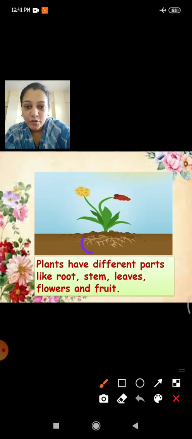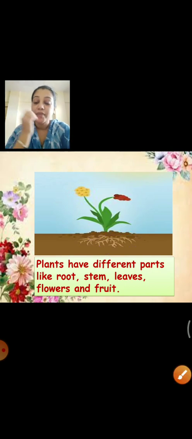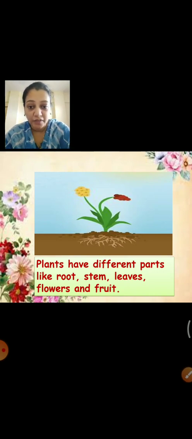Roots. These are roots. Stem. This line, that is stem. Leaves. These are leaves. Flowers and fruits. Yes, there are different parts in the plant. Yes, you know, root, stem, leaves, flowers and fruit. Correct? So today we are going to learn about what? Can you guess now? No? Okay, then I'll ask you something more.